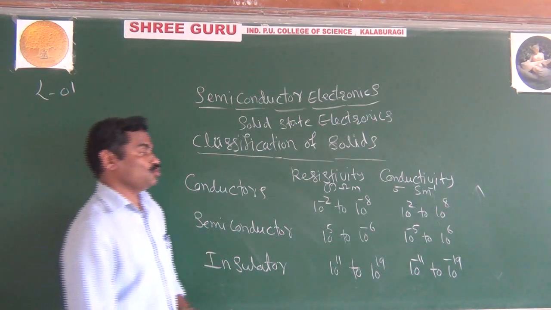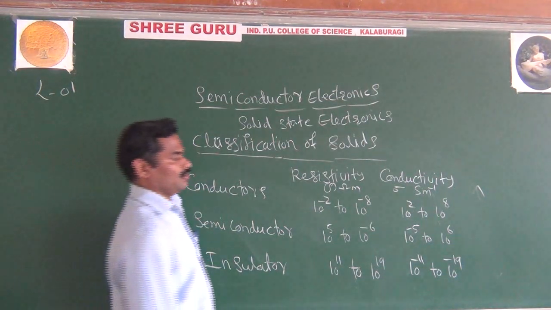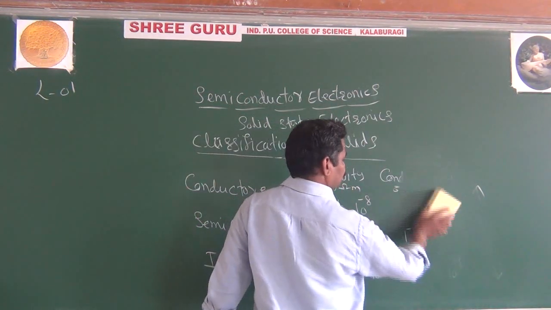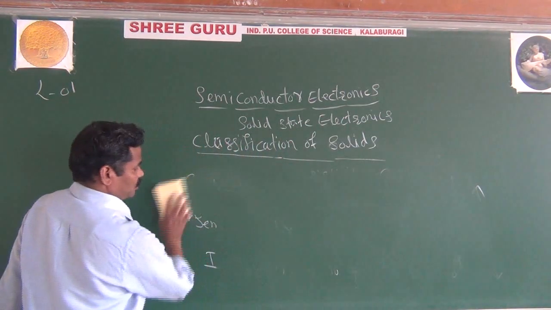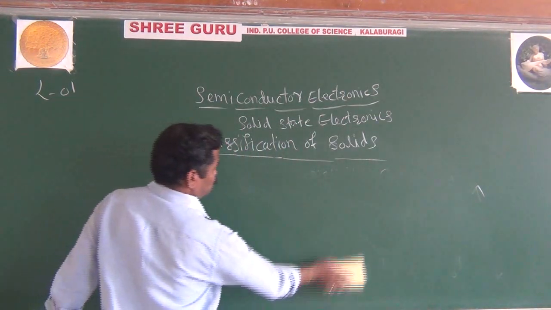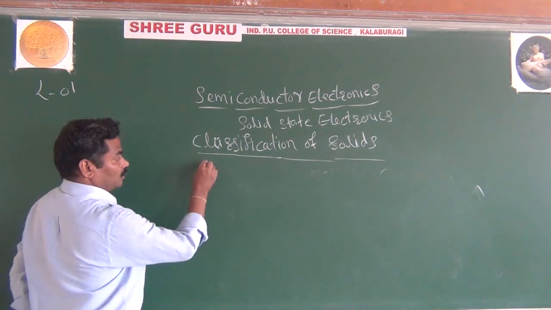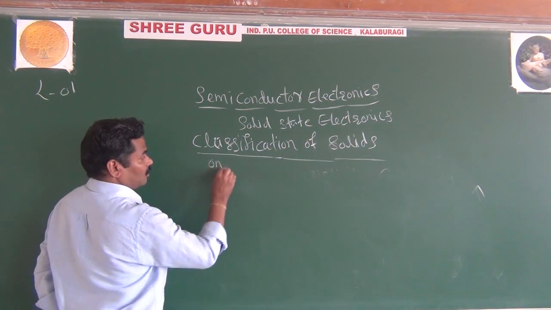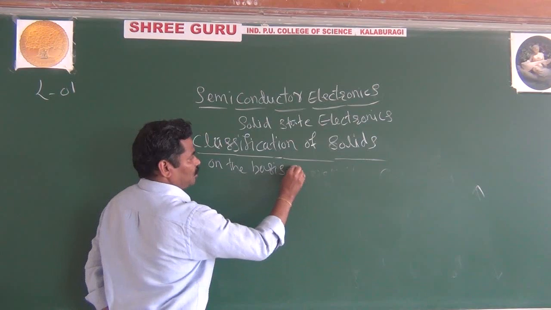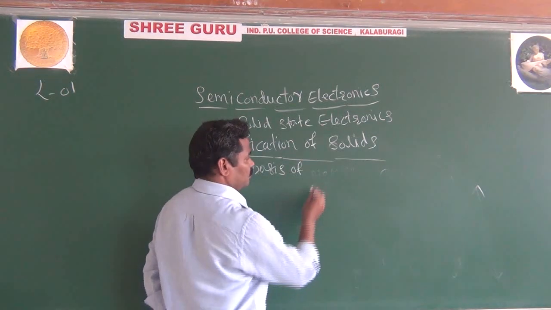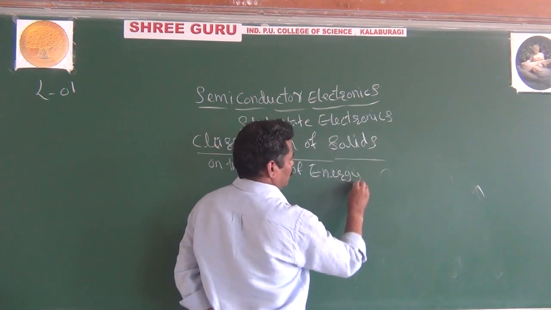Now we will go for the most important thing that is there in the 5 mark question. It means you can see classification of the solids on the basis of energy band diagram. It's so important. You can classify them on the basis of energy band diagram.